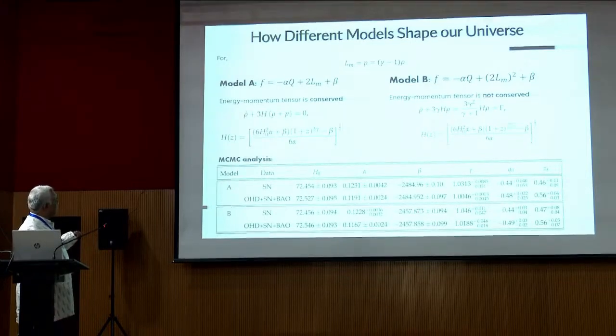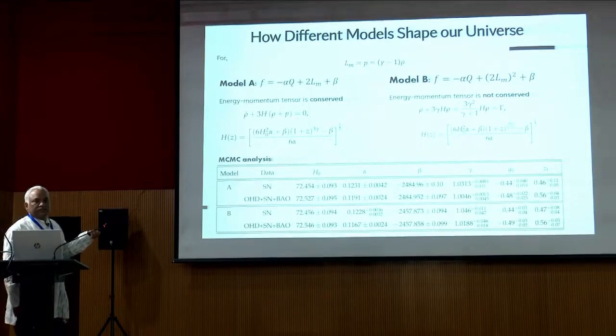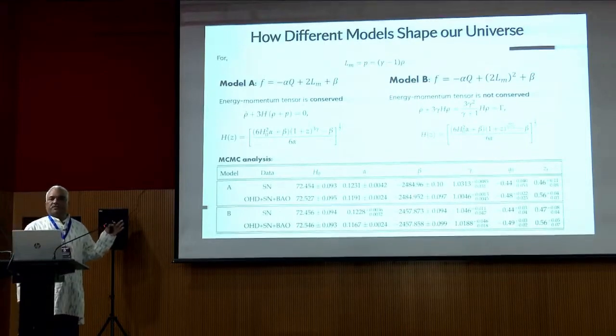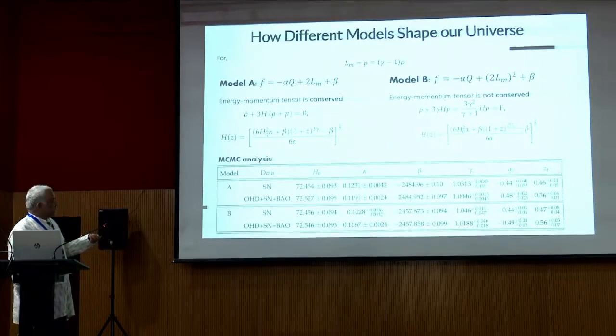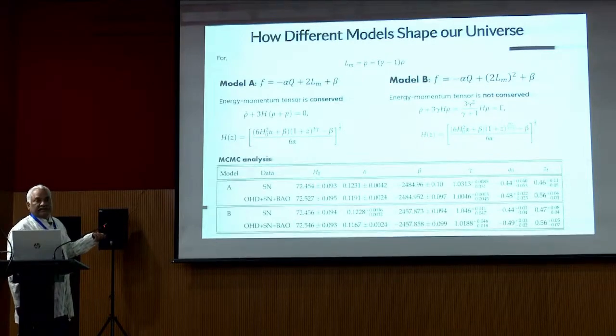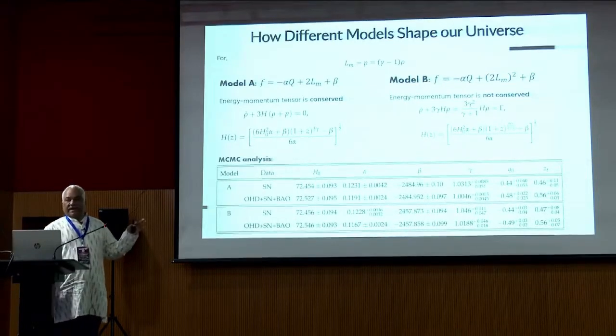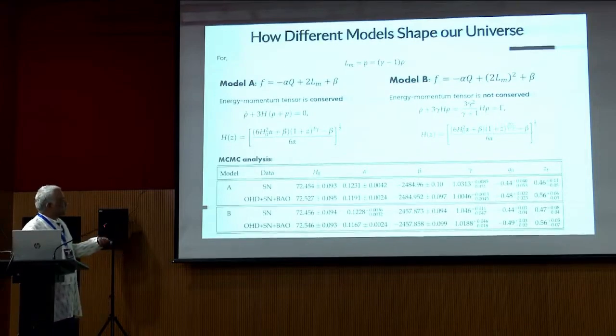In the first model, the value for H0 we got is 72.4 and 72.5 for the combined data sets. These are the alpha, beta model parameters, which we got from the 1 sigma and 2 sigma contour plots. The value for q0 in the first model comes to minus 0.44, and the transition from deceleration to acceleration happens at 0.46 and 0.56.